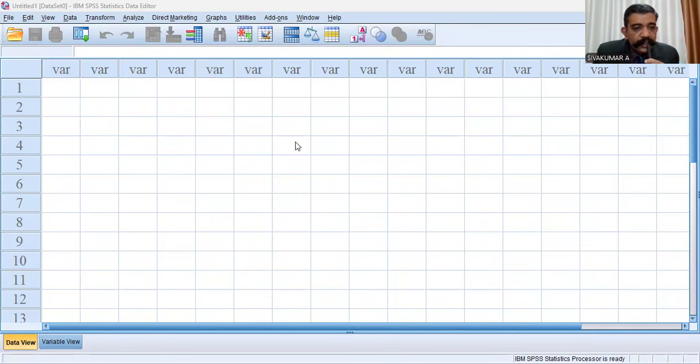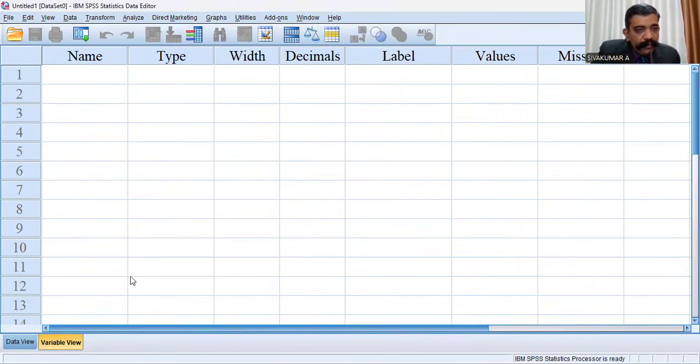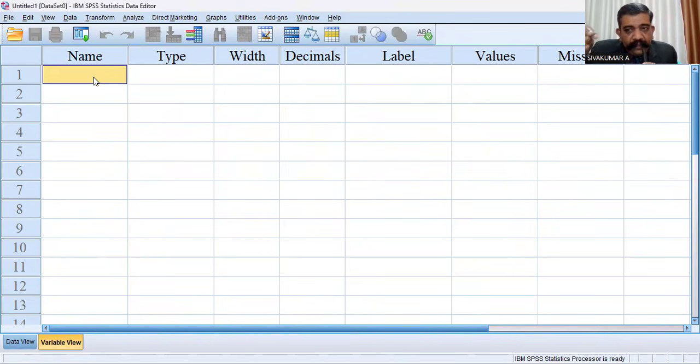First, correlation. I think you can see my screen. There are two windows in the SPSS screen: first data view, second variable view. In the variable view, first you have to identify the variables. As you know, the Karl Pearson correlation coefficient is a parametric test.